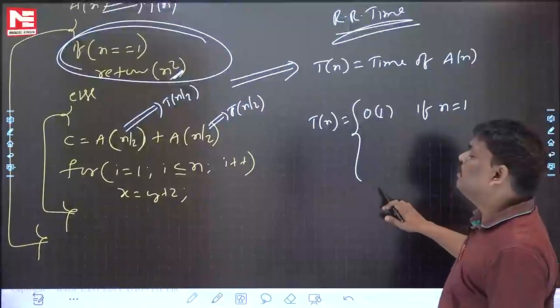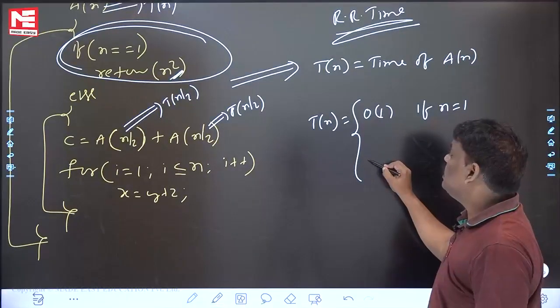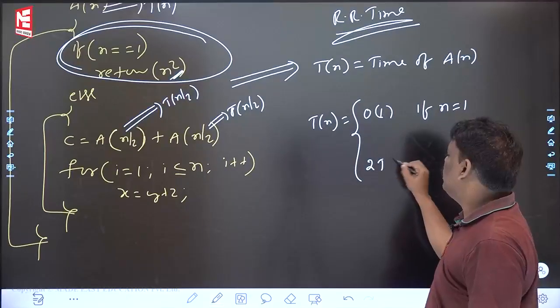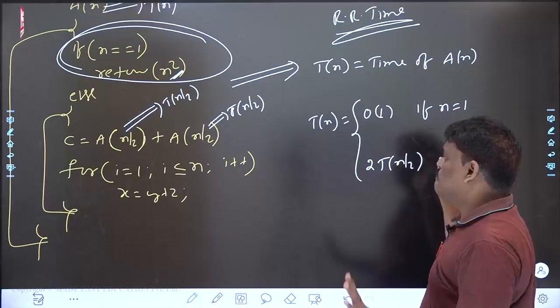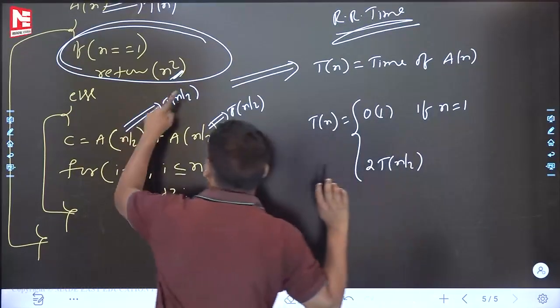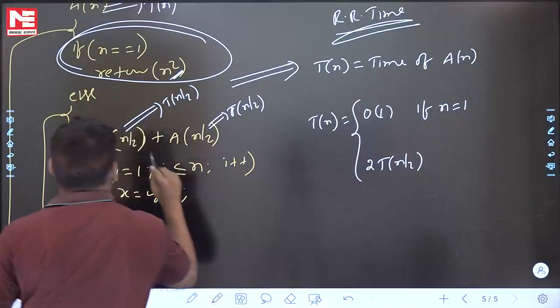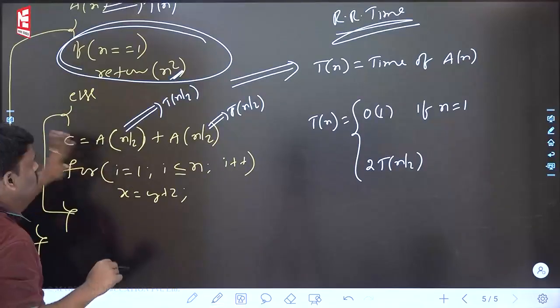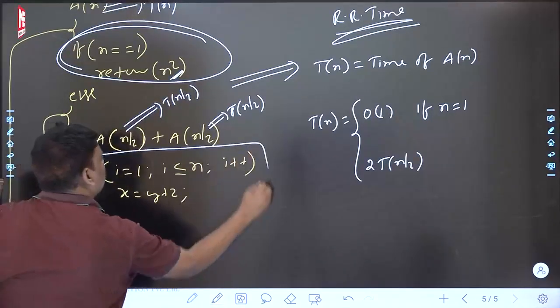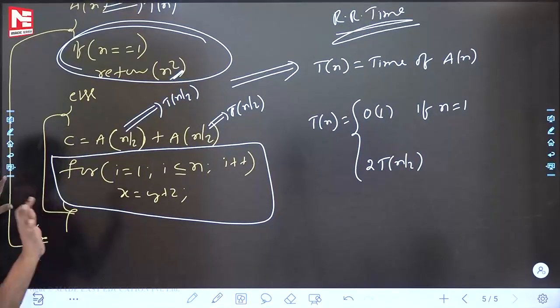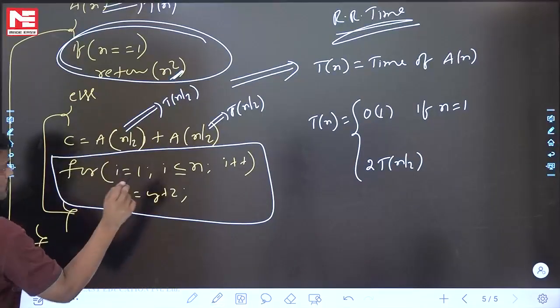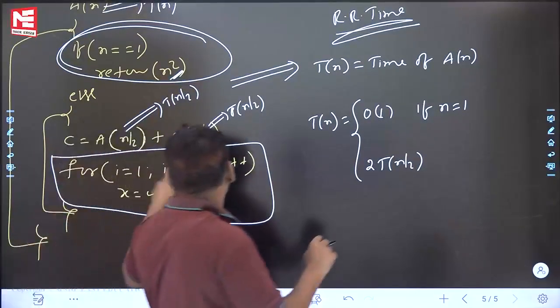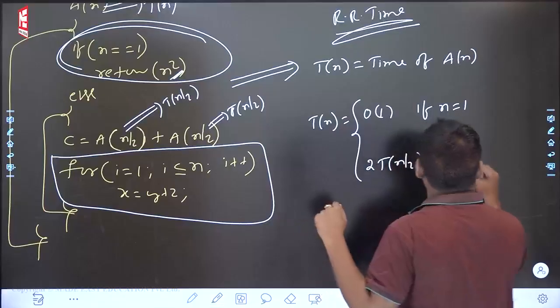In the else part, two function calls are there: T(n by 2) and T(n by 2). So 2T(n by 2) is already there. After writing the recursive term, this will come every time. Is there any loop in the else part? There is a loop. Time complexity means loops only. Can you say how many times this loop will repeat? N times. Then plus n.